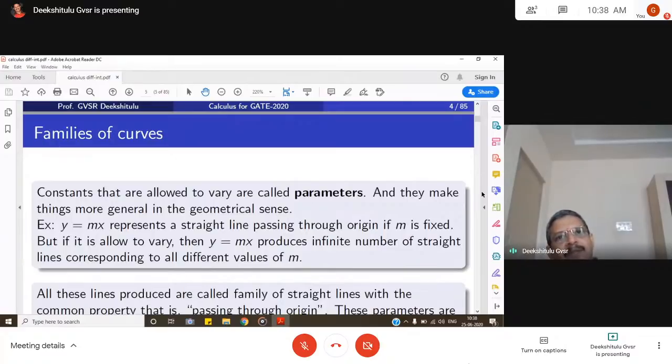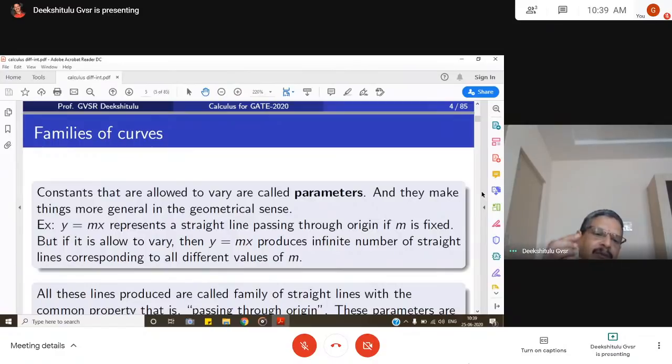All these generate different straight lines. Together, y is equal to mx represents an infinite number of straight lines corresponding to different values of m. But all of the straight lines have the same common property. What is that? They pass through the origin. So all the straight lines passing through the origin are called a family of straight lines with the common property of passing through the origin.